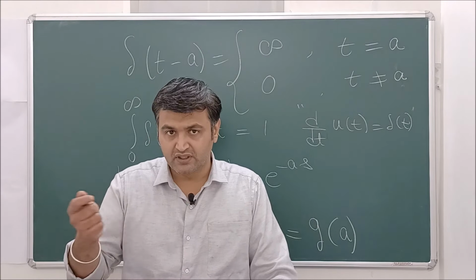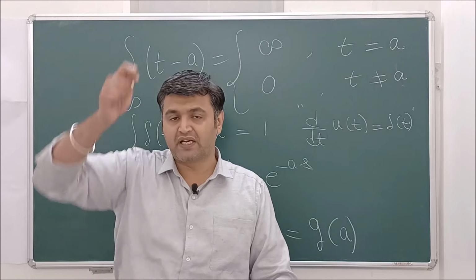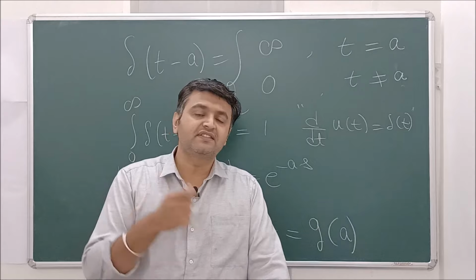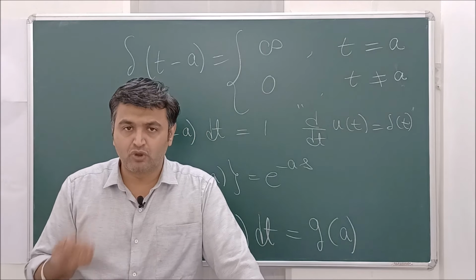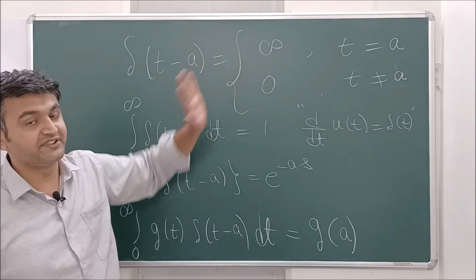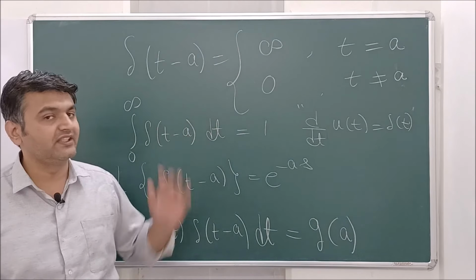Like the current is flowing, suddenly sometimes there is a spark in the current, and then again the current is flowing normally. So whenever such things happen, and when you try to model and study them, you will see this function in the picture, and therefore it's important to study this.